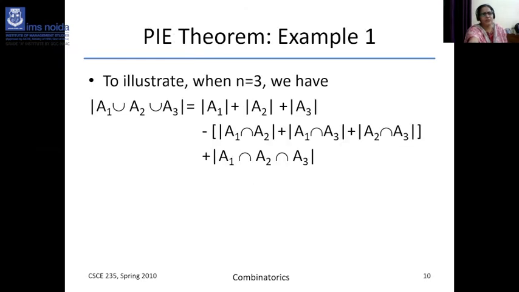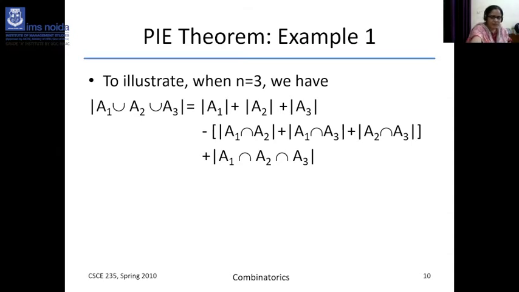If you can't remember the formula for n sets, you can summarize it with three sets, suppose A1, A2, A3. |A1 ∪ A2 ∪ A3| = |A1| + |A2| + |A3| - |A1 ∩ A2| - |A1 ∩ A3| - |A2 ∩ A3| + |A1 ∩ A2 ∩ A3|. So this is the formula for the union of three sets.